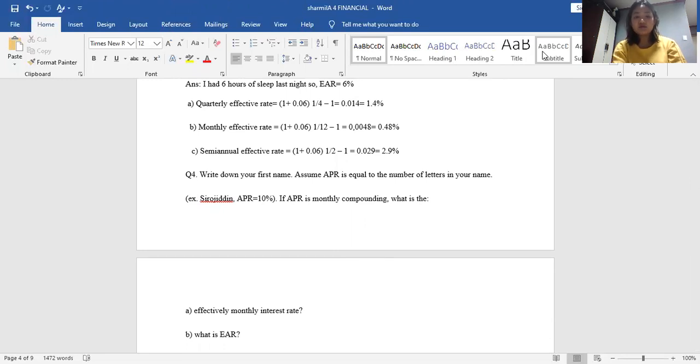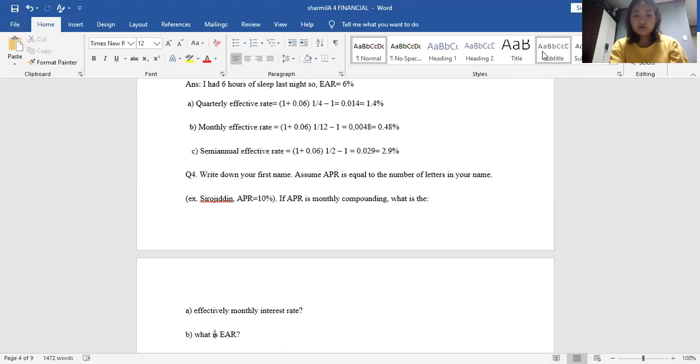Monthly effective rate is (1 plus 0.06) to the power of 1 divided by 12, minus 1, that is equal to 0.0048, which is 0.48 percent. And the semi-annual effective rate is equal to (1 plus 0.06) to the power of 1 divided by 2, minus 1, that is equal to 0.029, which is 2.9 percent.